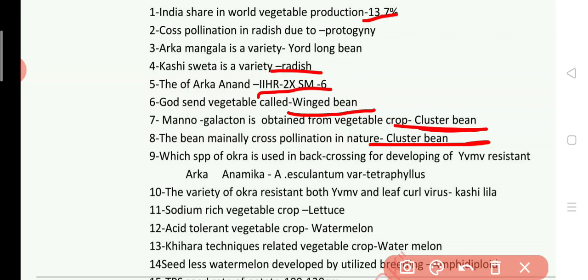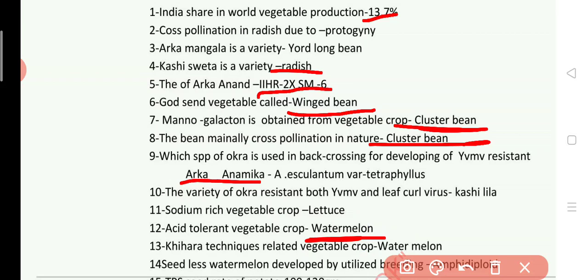Which species of okra is used in back crossing for developing YVMV resistance? Answer is Arka Anamika, Abelmoschus esculentum variety tetraphyllus. Next question 10. The variety of okra resistant to yellow vein mosaic and leaf curl virus, answer is Kashi Lila. Sodium rich vegetable crop is lettuce. Acid tolerant vegetable crop, answer is watermelon.